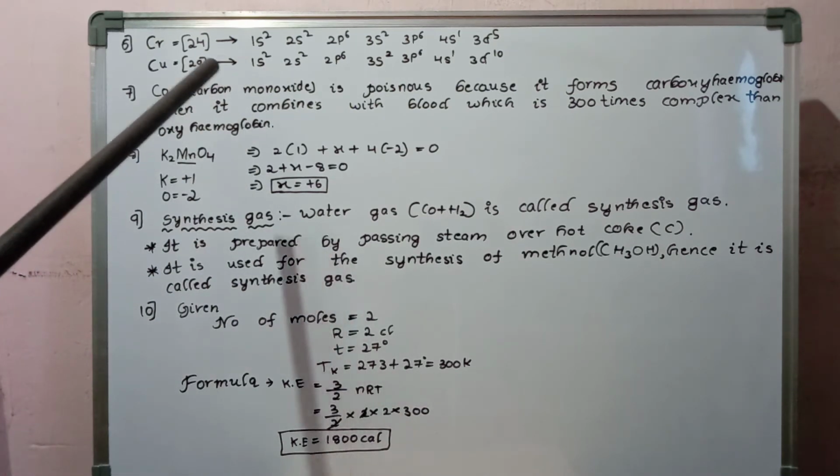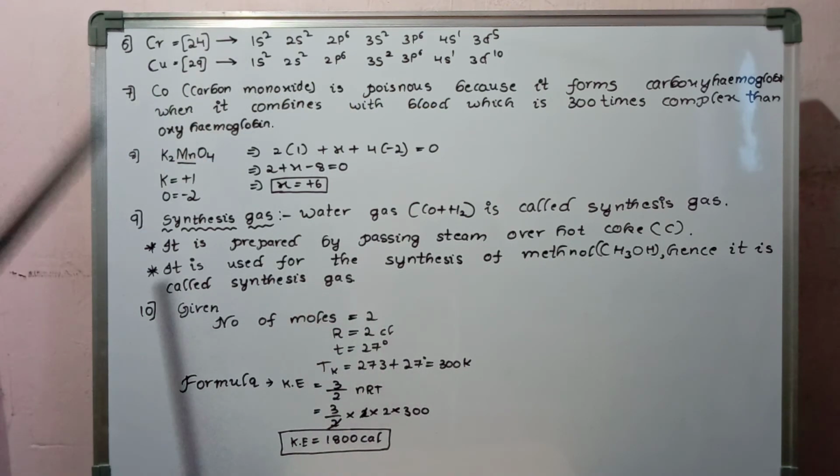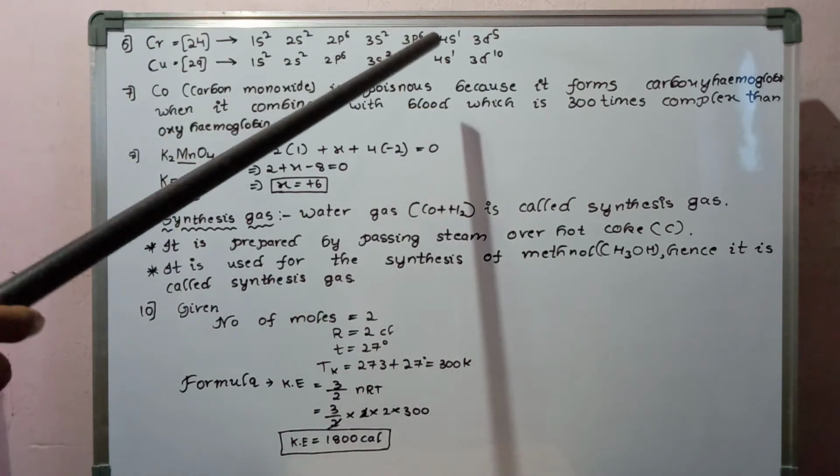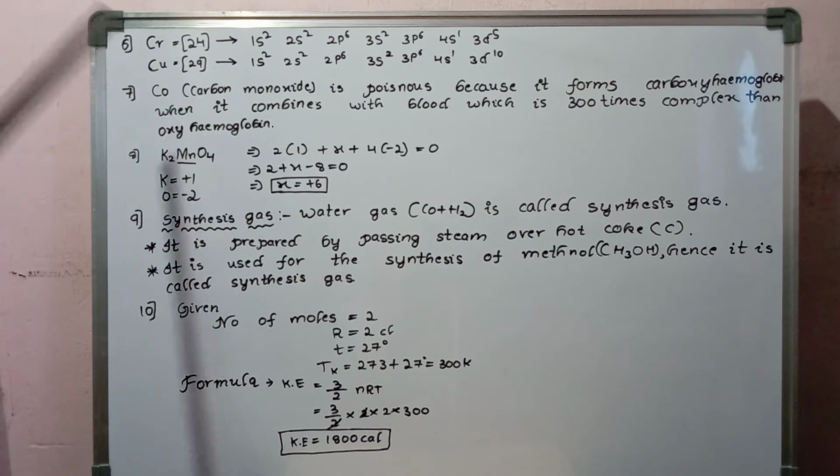The reason behind that is that half-filled or fully filled orbitals are more stable. For getting stability, they show the deviation in their electronic configuration. These are the configurations for copper and chromium.